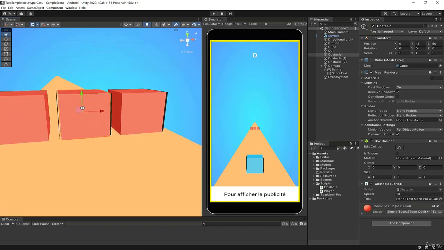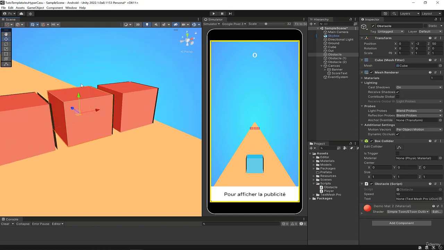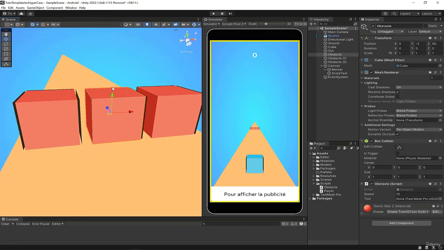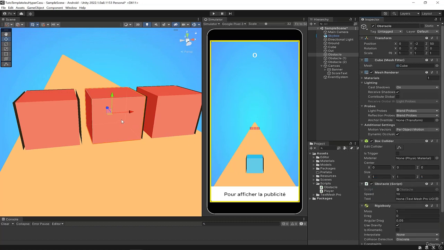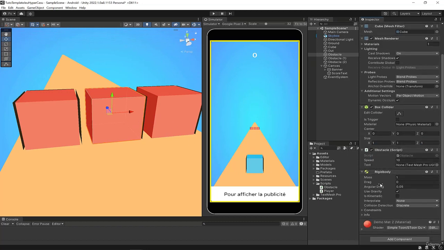And with that one, the collisions will not be detected. So in order for the collisions to be detected, we'll need to add a rigid body. I'll go to Add Component, Rigidbody. My obstacle will have a rigid body. I'll uncheck Use Gravity because I don't want the rigid body to be used for gravity. I just want it to be used for collisions.